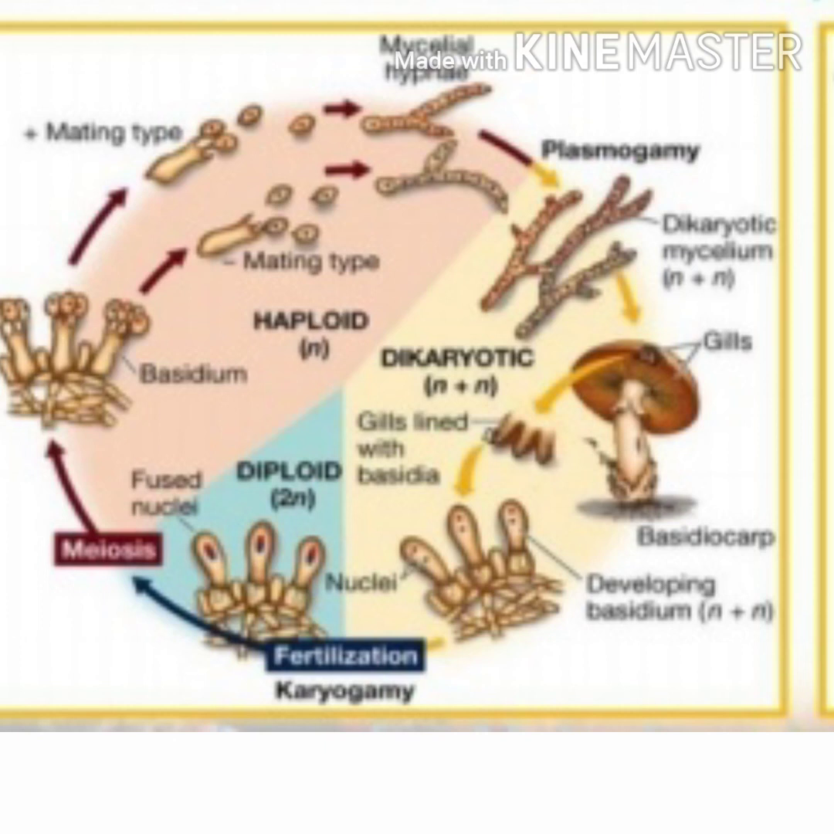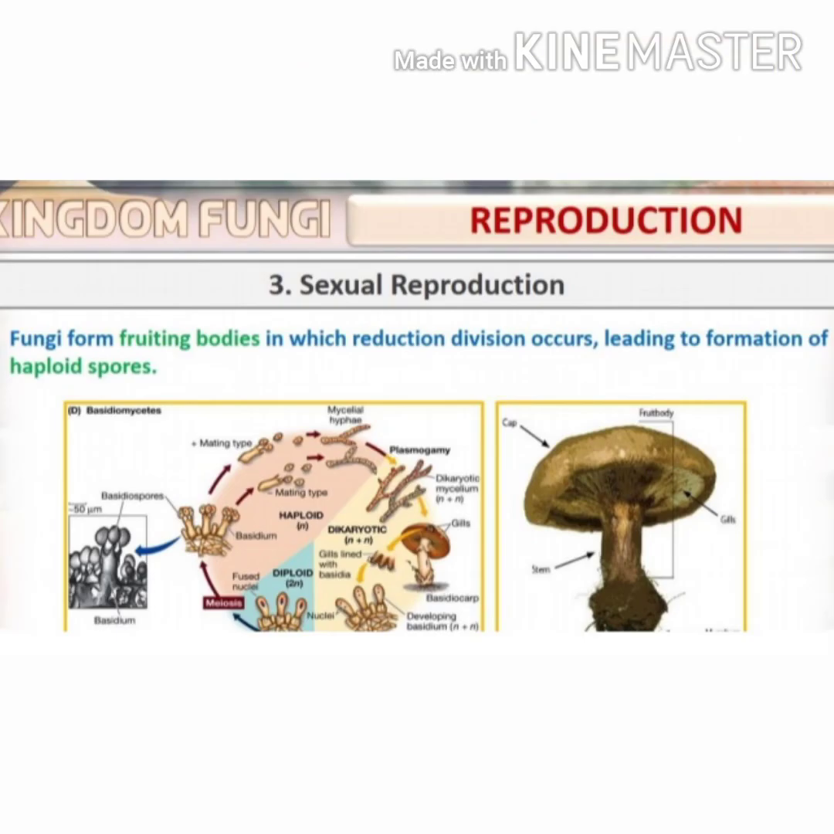And after some time, these nuclei will fuse and develop into a diploid zygote. It will undergo reduction division and become sexual spores that develop into new fungal hyphae. In this condition, the fungi will produce fruiting bodies. Within the fruiting bodies, reduction division occurs, and that leads to the formation of haploid spores. In the Agaricus mushroom, you can see the fruiting bodies of that particular fungus.